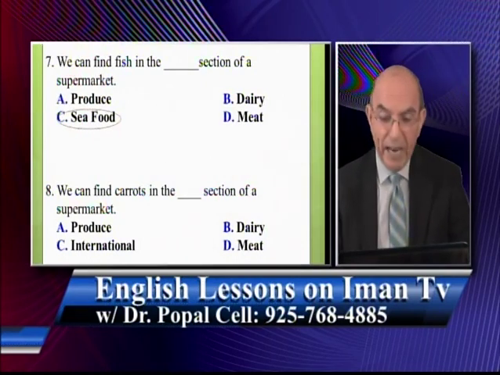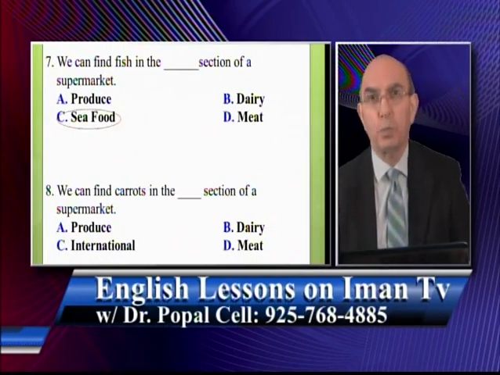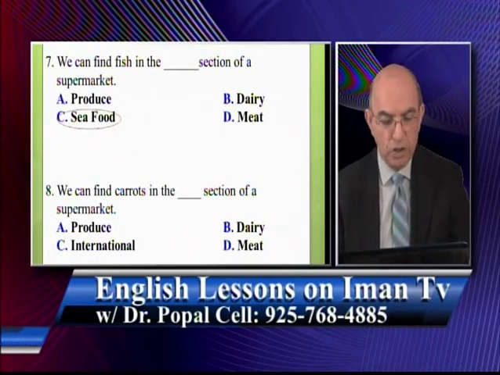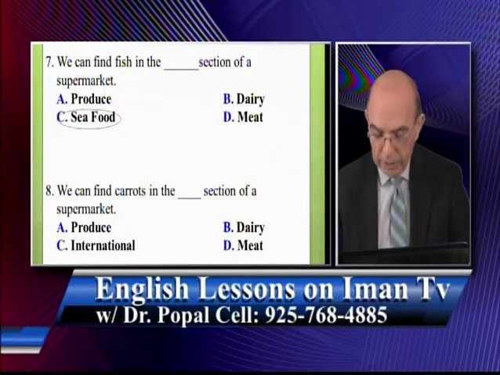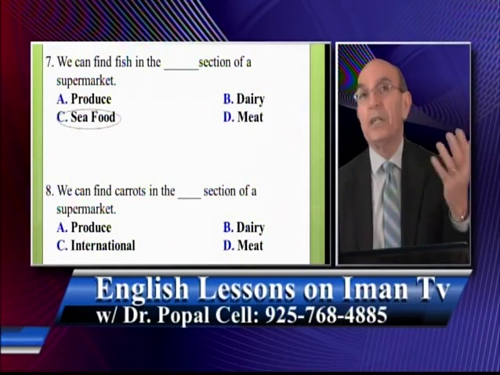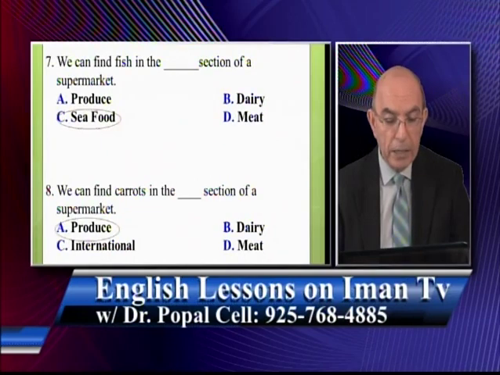We can find carrots in the section of the supermarket. Which section of the supermarket? A, produce section. B, dairy section. C, international food section. D, meat section. And the correct answer is carrots, like apples and oranges, fruit and vegetable, they are found where? In the produce section of the supermarket.